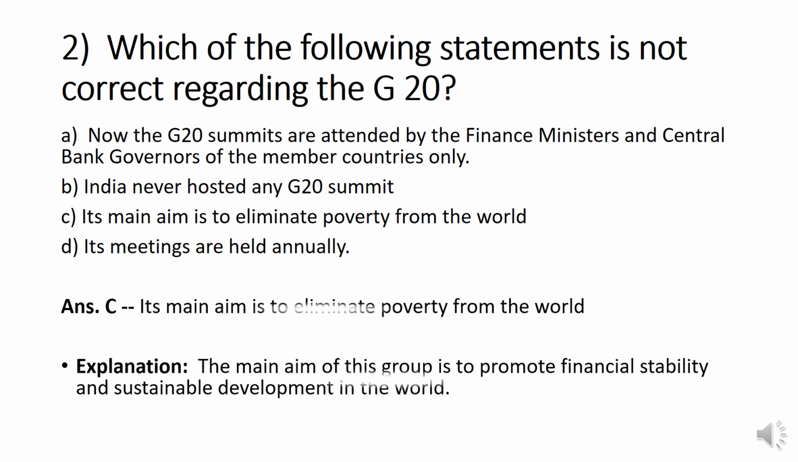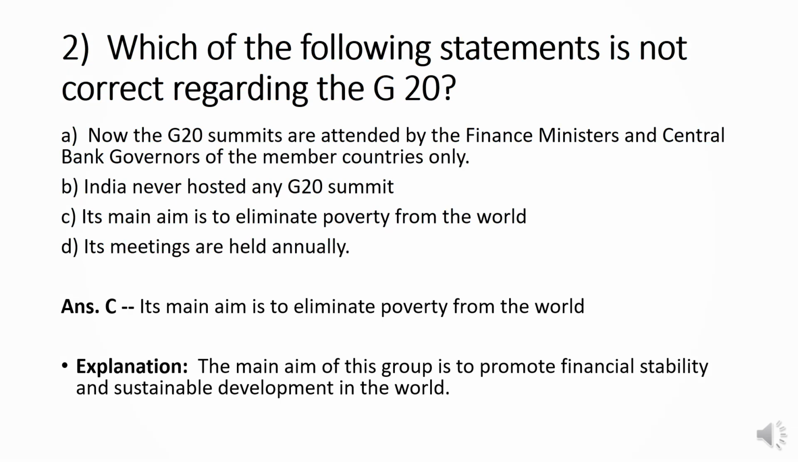Its answer is option C. Its main aim is to eliminate poverty from the world. Yes, it is not correct, and the other three options A, B, and D are correct regarding G20. The main aim of this group is to promote financial stability and sustainable development in the world.